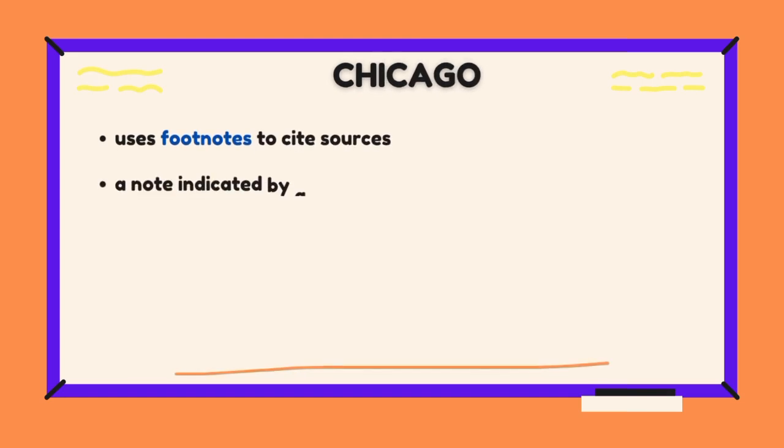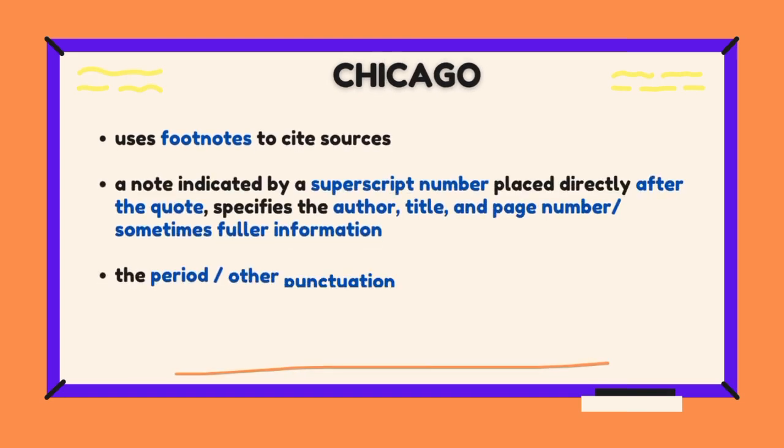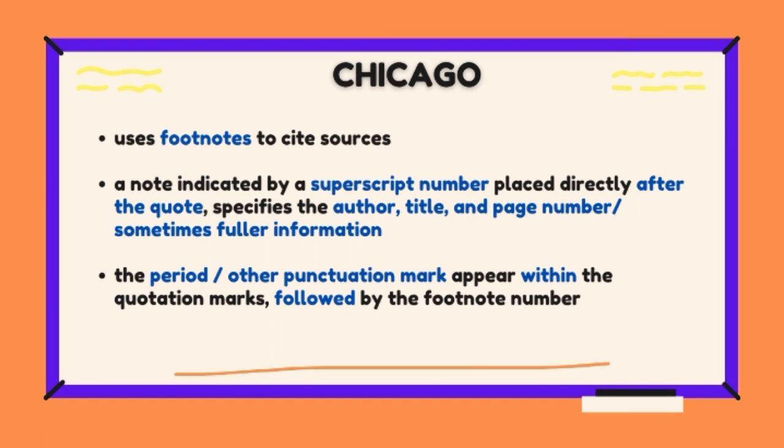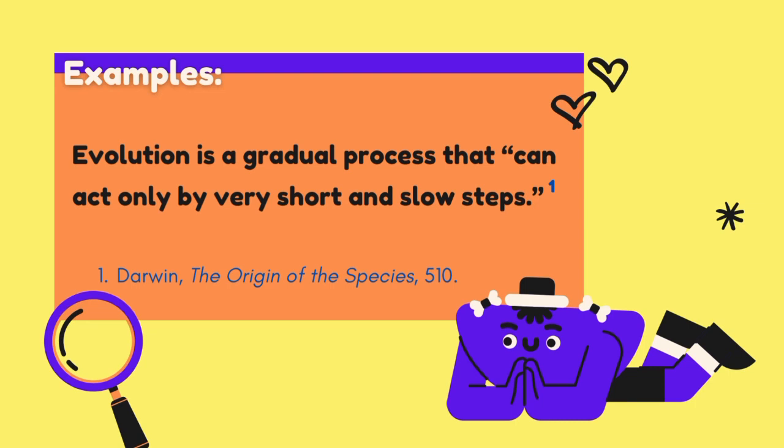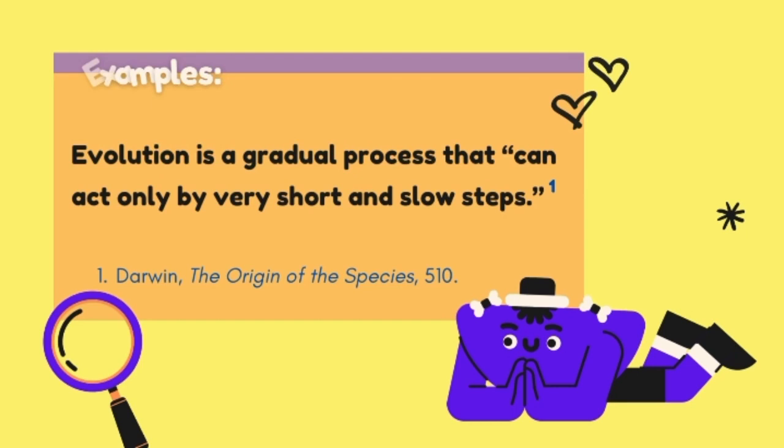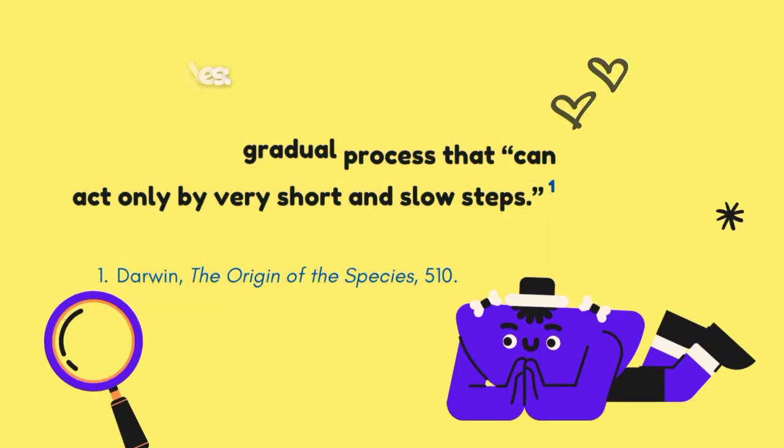The third is Chicago style. It uses footnotes to cite sources. A note indicated by a superscript number placed directly after the quote specifies the author, title, and page number, or sometimes fuller information. The period or other punctuation mark appears within the quotation marks, followed by the footnote number. In the example, you can find a superscript number or a small number at the end of the sentence, and you usually can find the information at the bottom of the page.